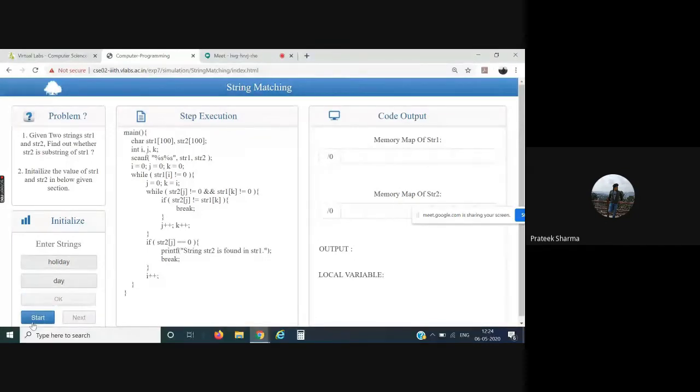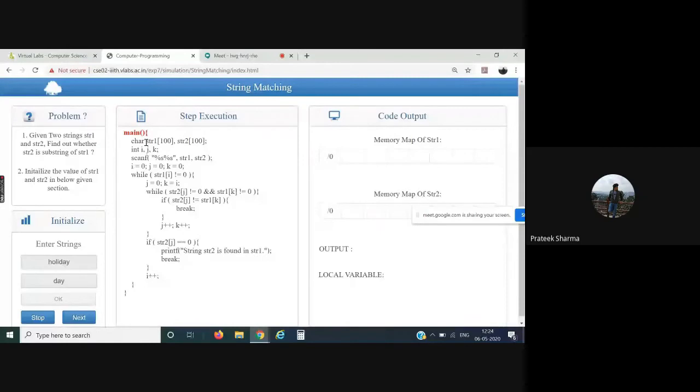Click on start. You can see main is highlighted over here in the step execution. Now I'll click on next, next, next. You'll see the step execution follow, and there will be a change in the code output as well. Please observe. As soon as it comes to scanf, in the code output in the memory, the two strings are there, holiday and day.